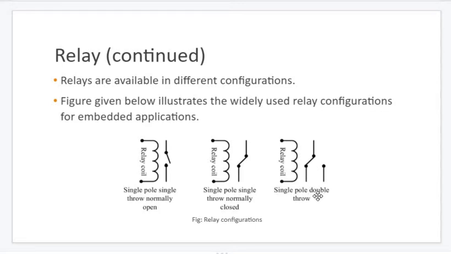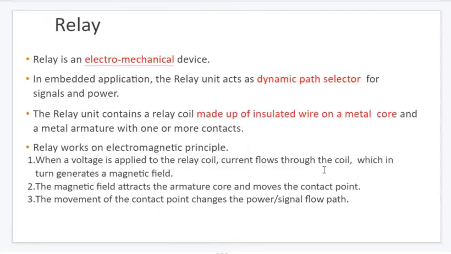Double throw, you can see here, double throw. Single throw means only one side: open single throw, closed single throw. Once you stop supplying, there will be one more coil at the other end that pulls the switch to the other end. Now, what is the importance of a relay here?